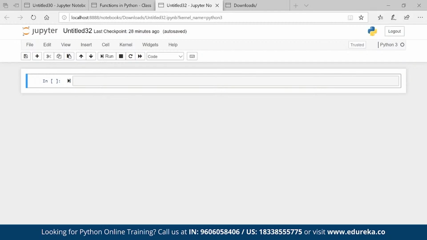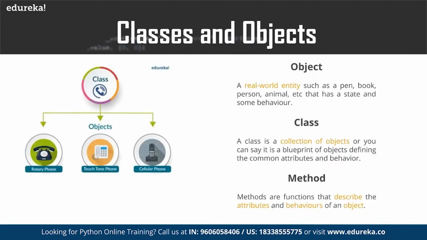Now, if I go to the OOPS concept directly, what is an OOPS concept? Basically there is a concept of classes and objects, and there is a concept of methods as well. We'll quickly talk about that. I have object, class, and method. Now what is an object, what is a class, and what is a method?